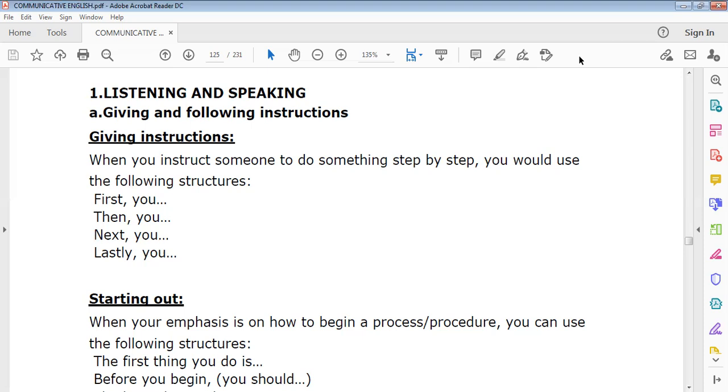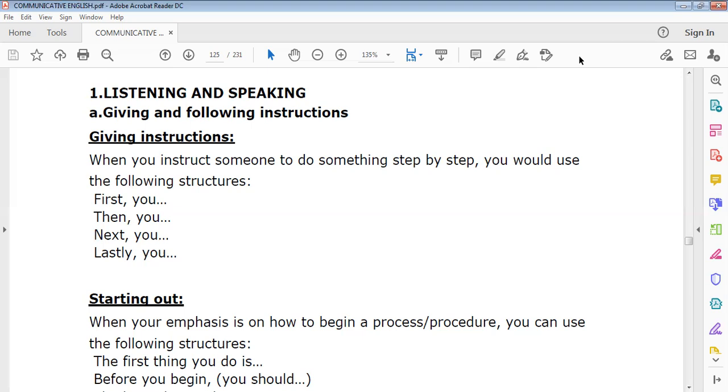When you instruct someone to do something step by step, you would use the following structures. What are the basic words that you would use to instruct someone to do something? For example, you are asking someone to bring your notebook. First you have to go to my room. Then you have to open my cupboard. Then you have to reach the third rack. Next you have to search for this particular box, and lastly you will find my book.